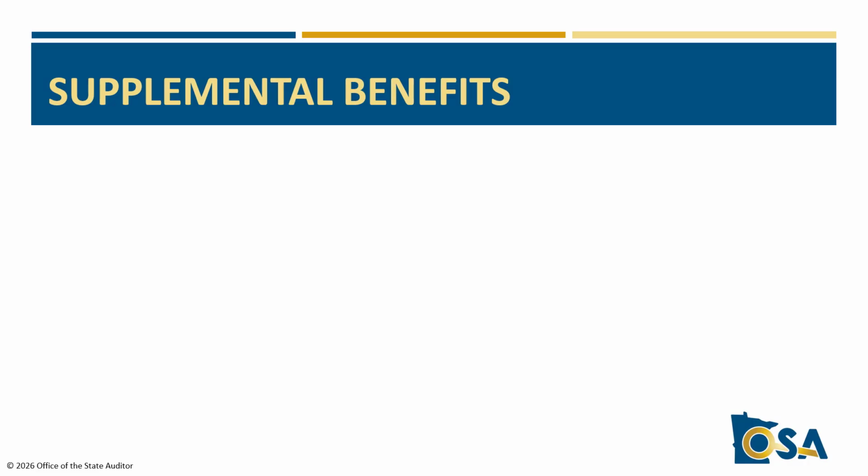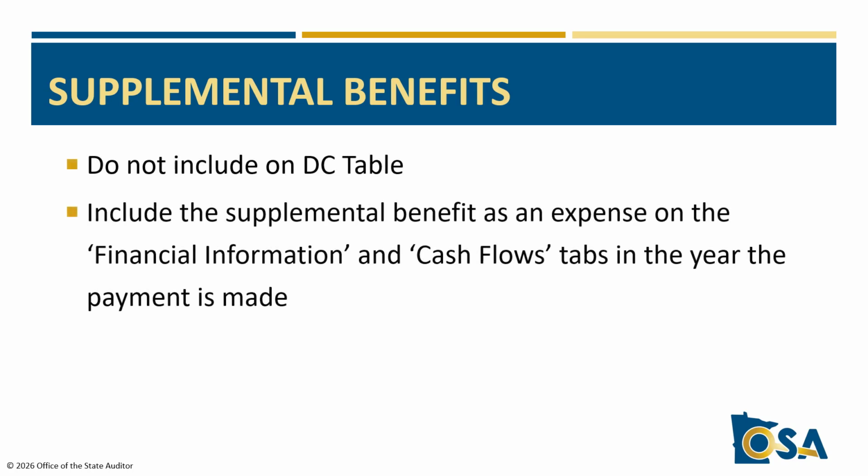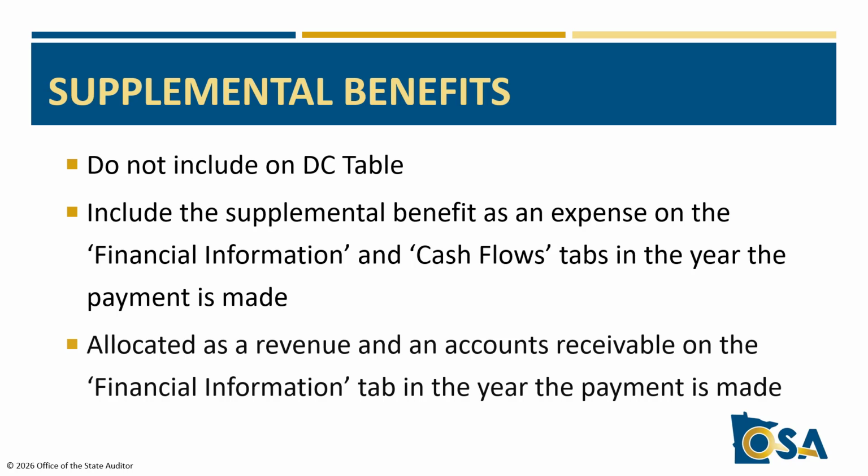Note that members are paid a supplemental benefit when they are paid their retirement or ancillary benefit. The supplemental benefit is an additional lump sum disbursement refunded by the state and should not be included on the DC table. The Relief Association should include the supplemental benefit as an expense on the financial information and cash flow tabs in the year the payment is made.